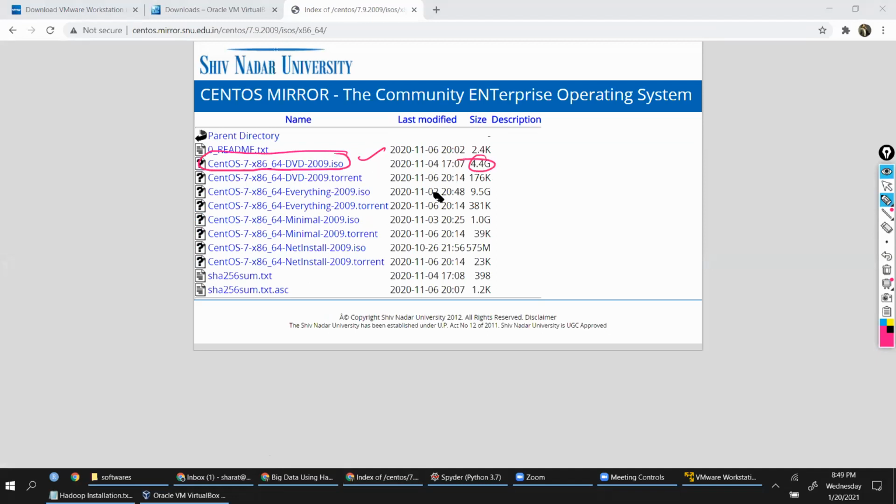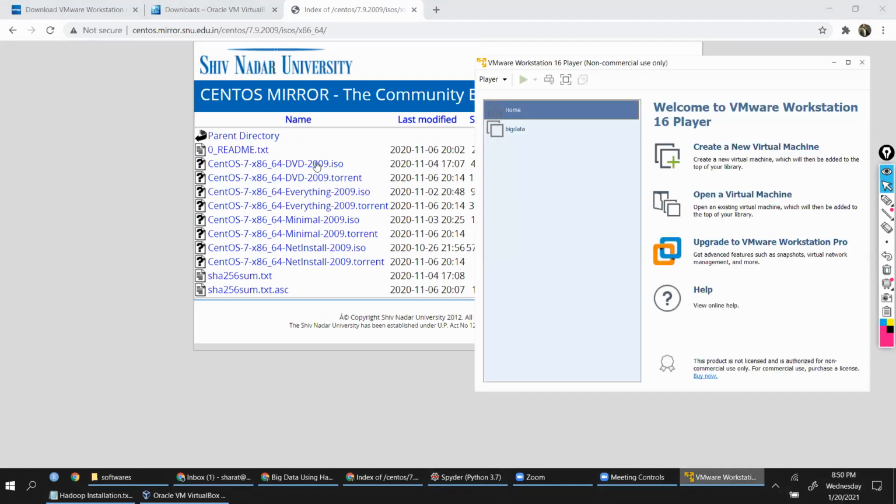I'm assuming all of you have downloaded this because it's going to take time. I explicitly asked you people to do that. Save this ISO image in a specific location. That's important. And then you need to select this ISO image when you are choosing the installation.